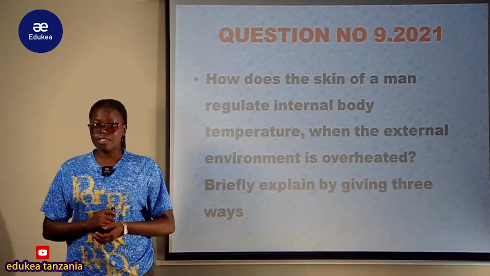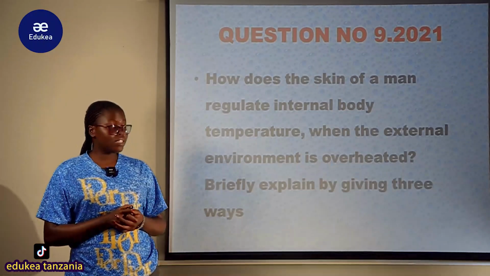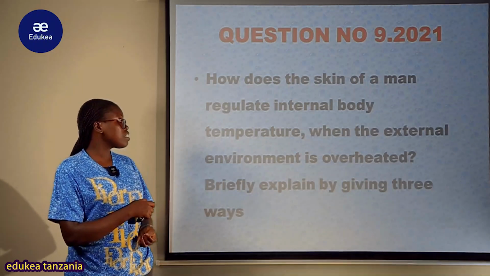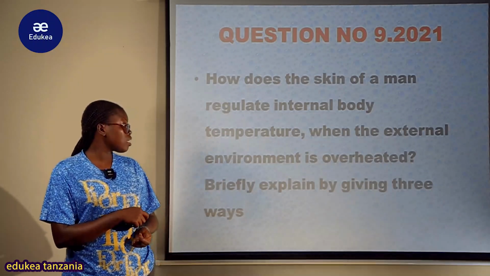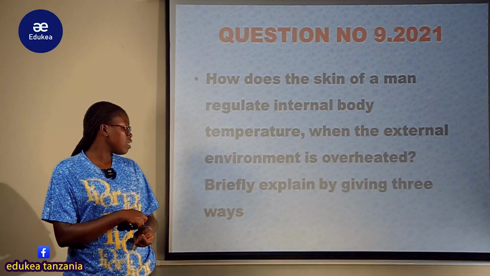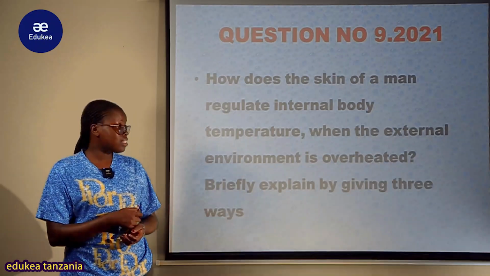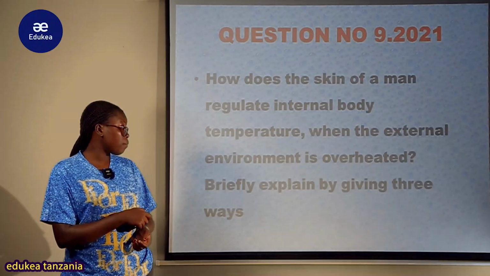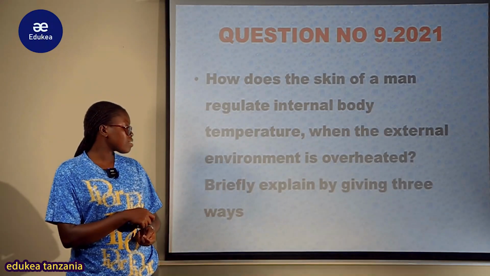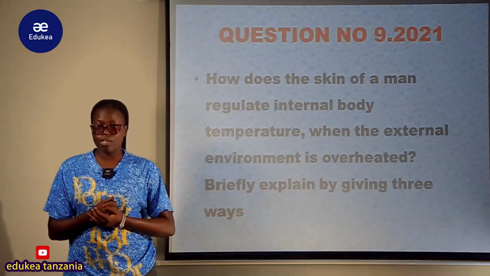Our question of interest today is question number 9 for the year 2021. The question states: how does the skin of a man regulate internal body temperature when the external environment is overheated? Briefly explain by giving 3 ways. I repeat again: how does the skin of a man regulate internal body temperature when the external environment is overheated? Briefly explain by giving 3 points.